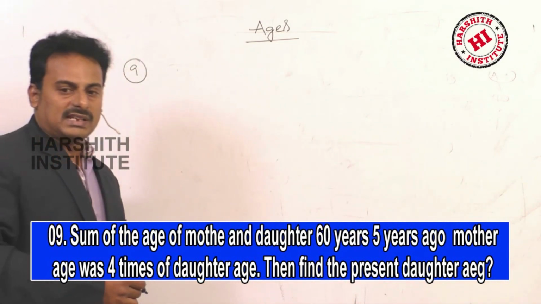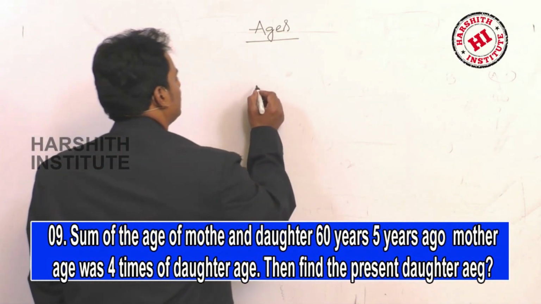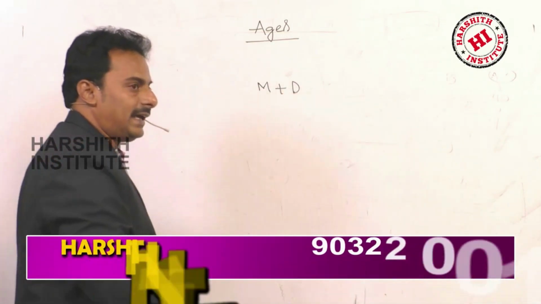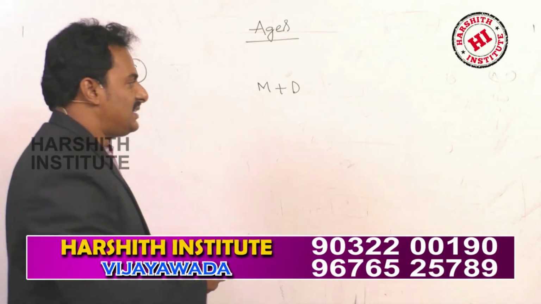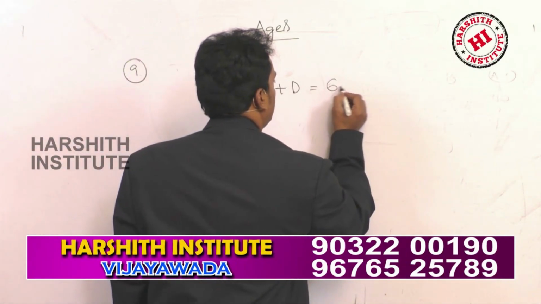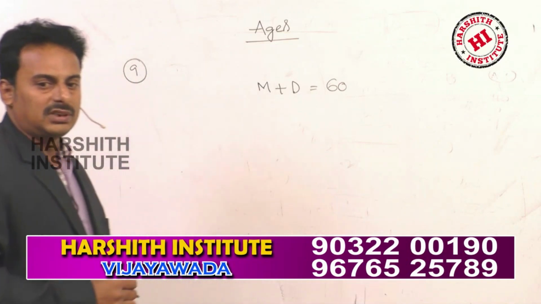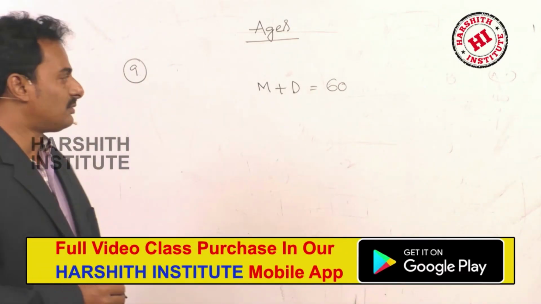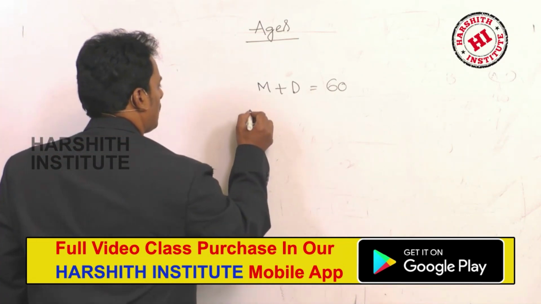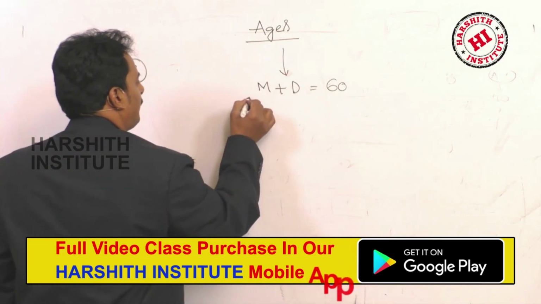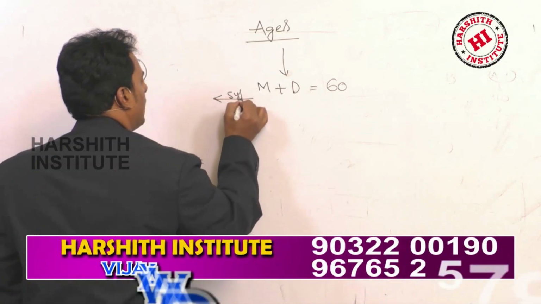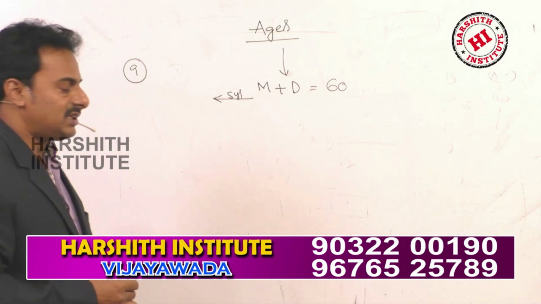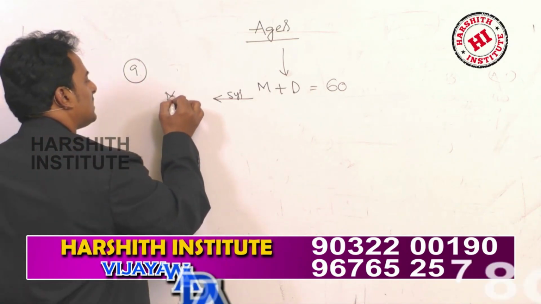Now, the sum of the ages of mother and daughter, mother M, daughter D. The sum of the ages of mother and daughter is equal to 60 years. 5 years ago, mother was 4 times that of daughter's age.